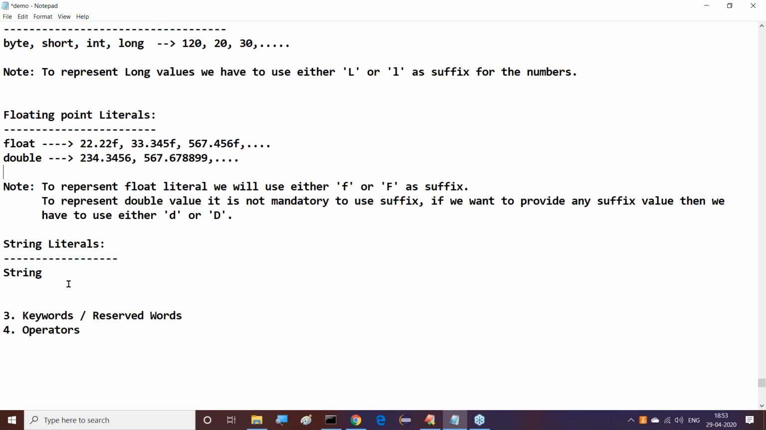Anyway, that's good. Now come to this. String literals, the point I'm telling here.